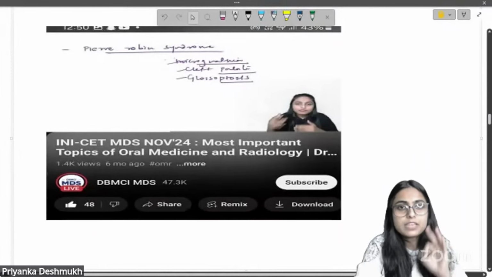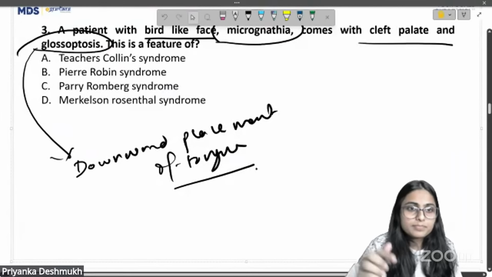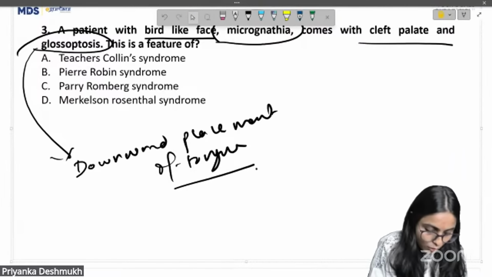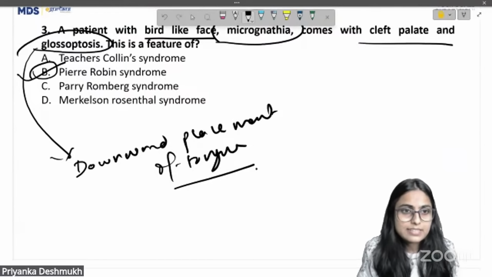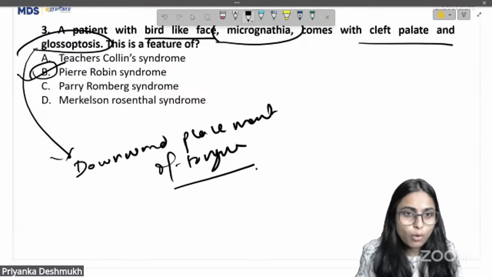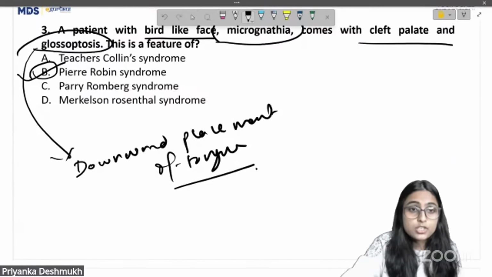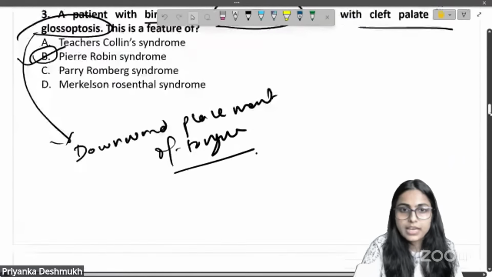The three features that they have given in the question, what should be the answer here? B. Yes, I can see many correct options marked by you guys. Very well done. Pierre Robin syndrome is the correct answer for question number 3. All right, chalo. Next question that we have.